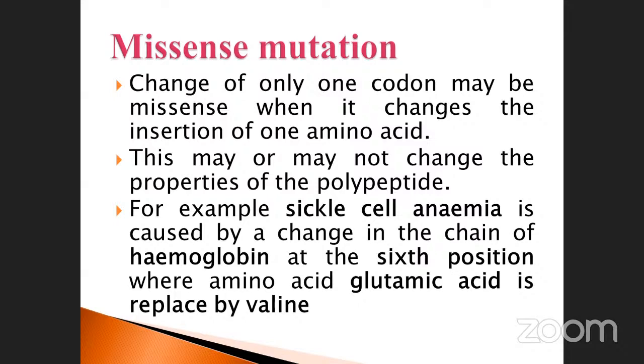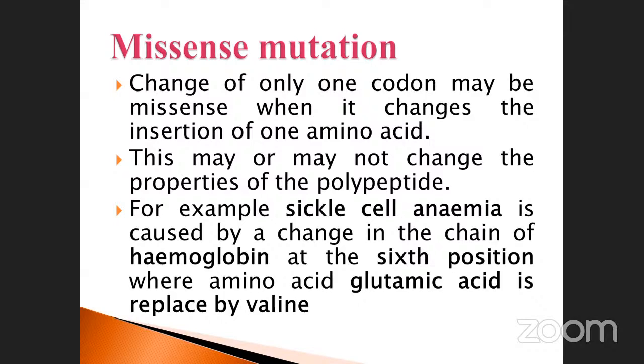Okay. So for example, sickle cell anemia is caused by a change in the beta chain of hemoglobin. Already we know about this. At the 6th position, the amino acid glutamic acid is replaced by valine. Already we saw it in the chromosomal aberration, recessive gene inheritance and sex-linked inheritance. Okay, glutamic acid, which position? 6th position.